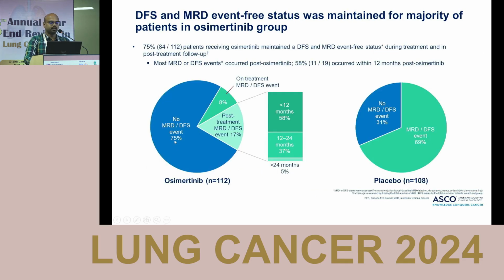Overall, that is 3 years of adjuvant osimertinib and 2 years of post-treatment follow-up, 75% of the population in the osimertinib arm were MRD negative or DFS event free. Of the rest 25%, 8% recurred during the treatment and the other 17% recurred post-treatment. And if we dissect that 17%, in the first 1 year post-completion, 58% recurred. Within 2 years post-treatment discontinuation, almost 95% of the patients recurred.